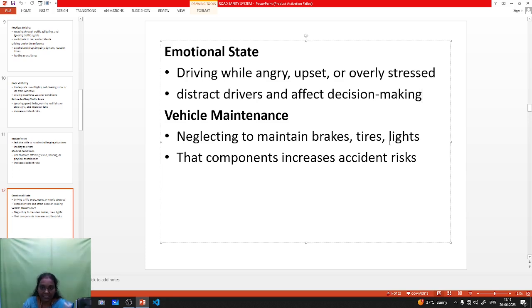This is neglecting these small things. It leads to high risk, and the accident rate will increase.